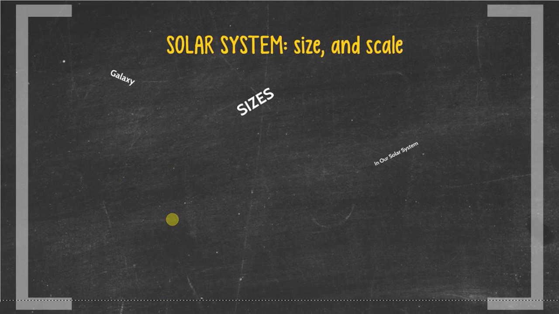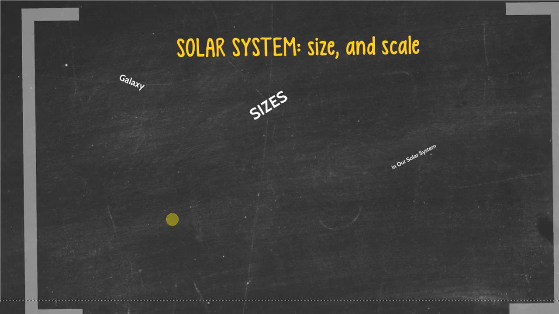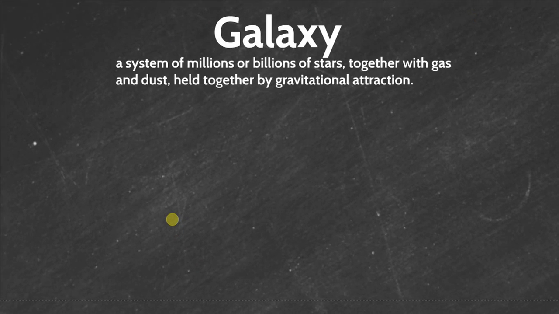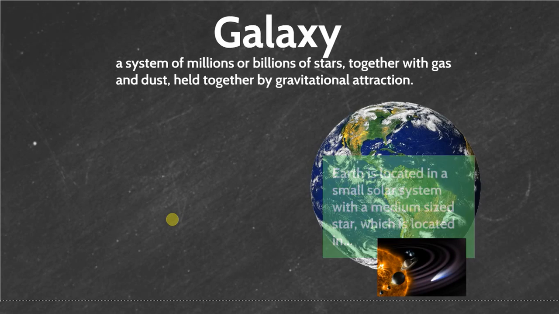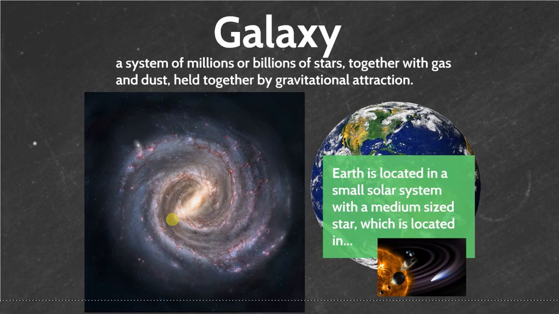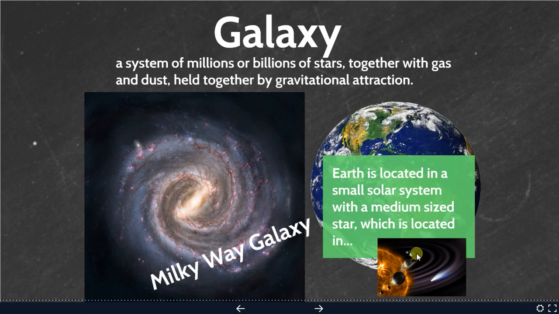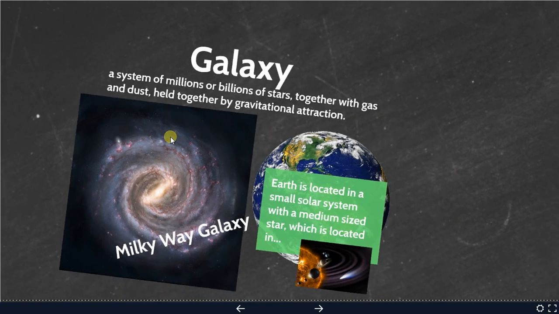So let's talk about solar system size and scale. A galaxy is a system of millions or billions of stars together with gas and dust held together by gravitational attraction. Now the Earth is located in a smaller solar system with a medium-sized star, which actually is located in the Milky Way galaxy. So solar system is only a tiny blip in the larger galaxy.